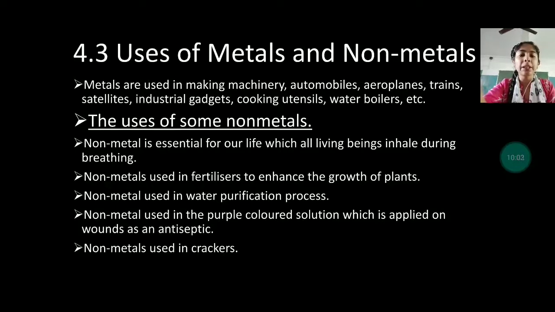Non-metal is used in the purple colored solution which is applied on wounds as an antiseptic. There is one non-metal which is used for the antiseptic purpose. If anyone gets hurt on the body, then that purple colored solution will heal the wound. Wound means the place where the injury is. By the help of its antiseptic property. Non-metals are also used in cracker manufacturing. So these are the metals and non-metals uses.